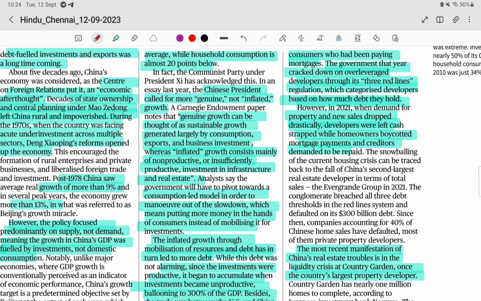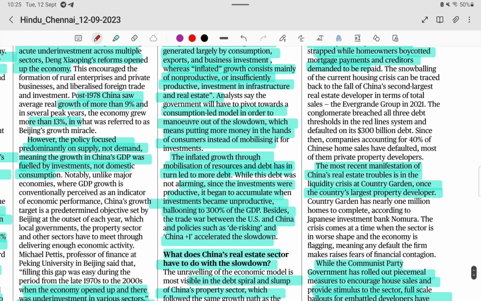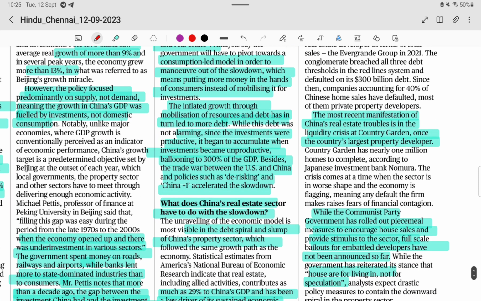It can slow down anytime, and that affects the whole economy. This is non-productive, with insufficient productive investment in infrastructure. That is what an inflated economy is. Genuine means we have to spend more money on a sustainable growth-generating economy. Xi Jinping is telling that he is talking about genuine. We are focusing on a genuine economy, not an inflated growth economy. So a consumption-led model should be the focus for China.